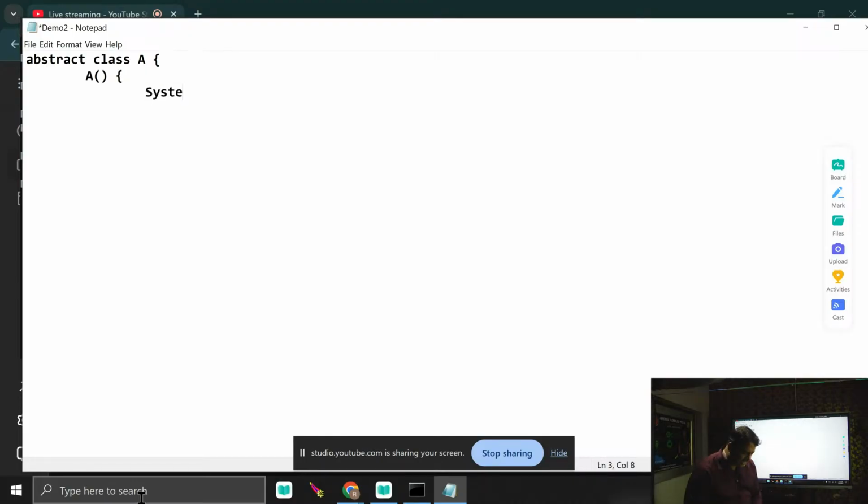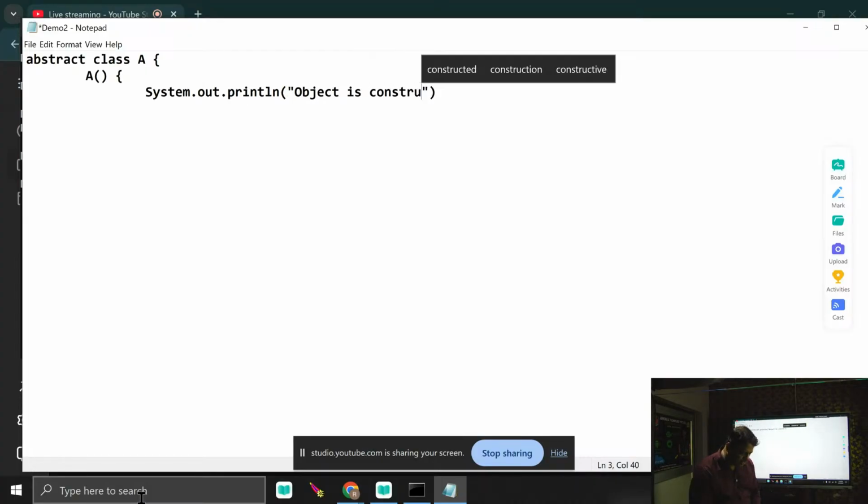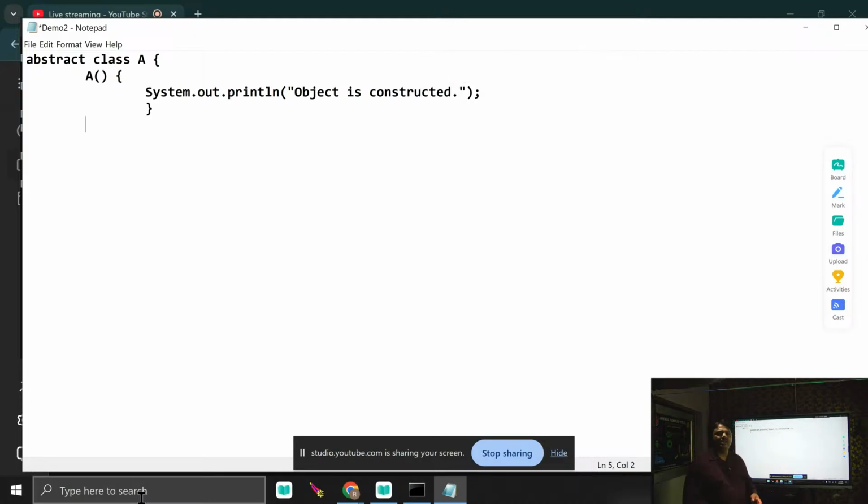Now what did I do here? System.out.println, and I write here "Object is constructed". Anyway, I already covered that you can define a constructor in an abstract class, but you never call the constructor in the abstract class.